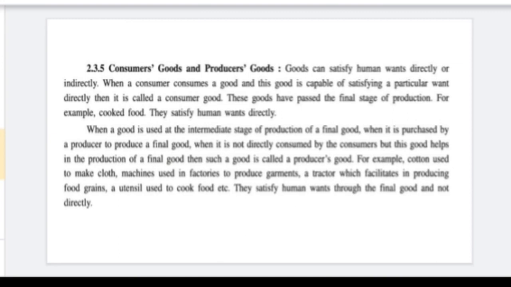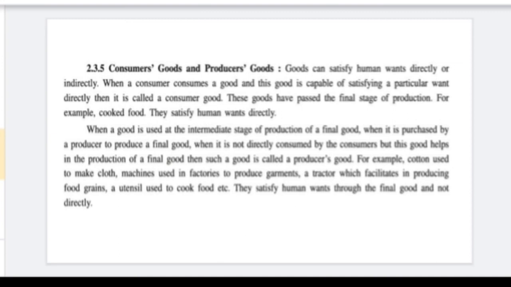But when goods are used at an intermediate stage of production of final goods, when they are purchased by a producer to produce a final good, when they are not directly consumed by the consumer but have helped in the production of the final good, for example,